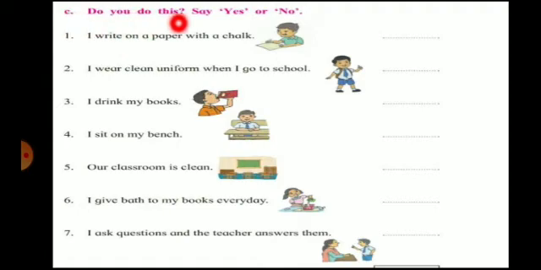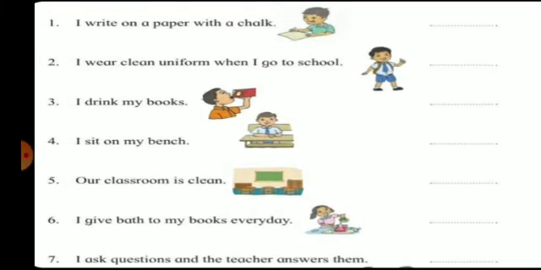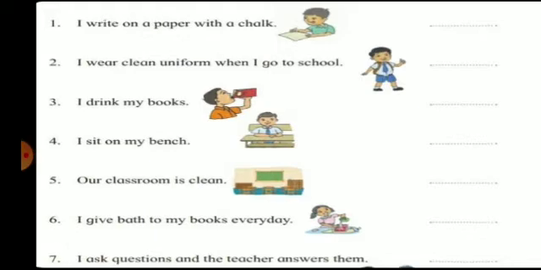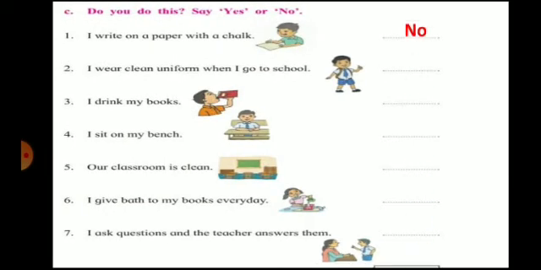Now, again, exercise number C. Do you do this? Say yes or no. So, here things are given and you have to tell whether you are doing these things or not. Okay. So, see the first sentence. I write on the paper with chalks. So, do we write on the paper with chalk? Yes or no? We write with a pen or pencil. We write with a chalk on the blackboard. Okay. So, here we don't do this. So, we will write no.